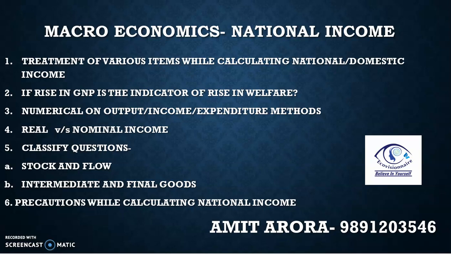Income earned by a foreign company in India may be a part of domestic income, but it is not a part of national income because it's a part of factor income to abroad. Similarly, there are few items which are neither added in national nor domestic. In short, you can just learn it by learning SWIFT: sale of second hand goods, windfall gain, illegal incomes, then financial transfers or transactions. These five items are neither added in national income nor domestic. So you need to practice many items while treating them for national or domestic income.